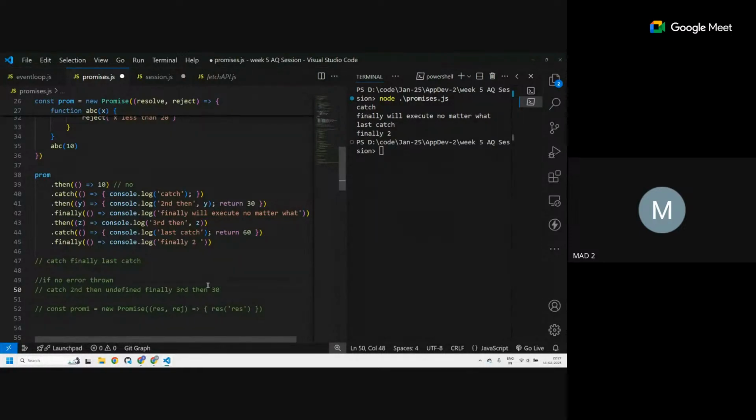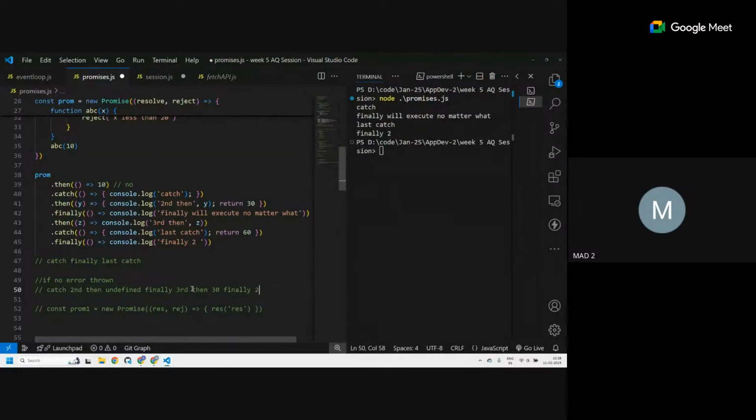If you return something, that value will be given as the parameter for the next dot then. So, sir, if the returning happens in the dot then function, then the next dot then will handle that return value. If the return value happens in the catch block, then the next catch block will handle that return. No. If you throw, so what happens?